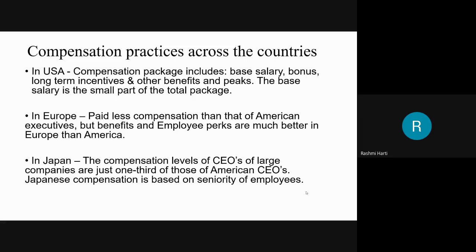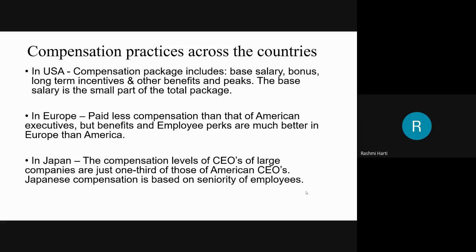So here the marginal tax rate is 54% in Sweden, 46% in Netherlands, 35% in Germany, and 34% in UK. So if you could see, in USA the tax rate is very low, so the Americans get better pay. European companies include tax-free fringe benefits and perks like company cars, club memberships, housing facilities, augmented pension, educational allowances, and the like, due to the high rate of taxes.